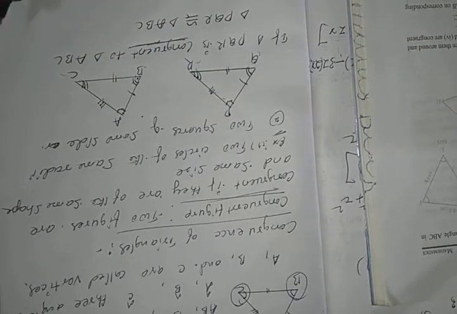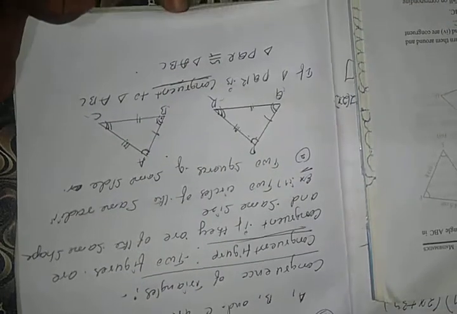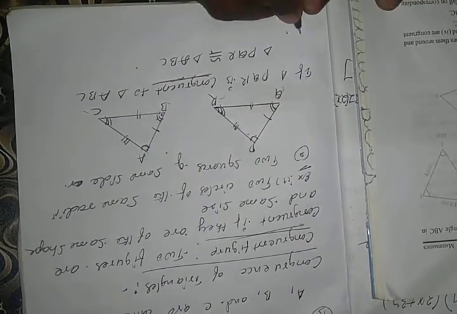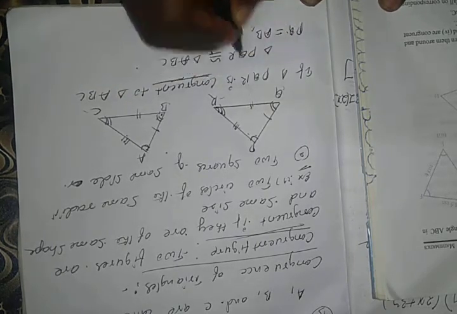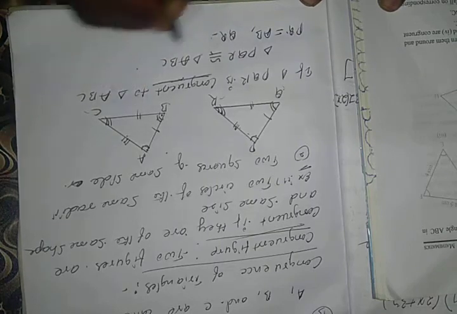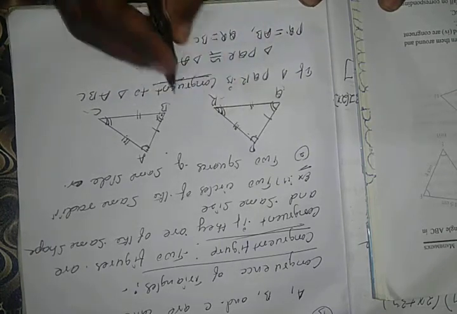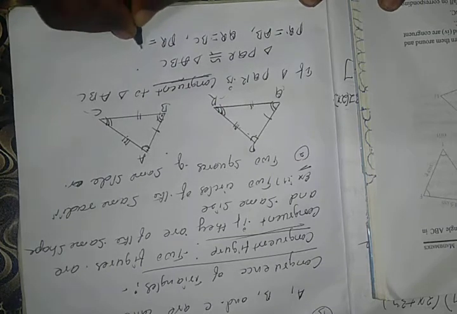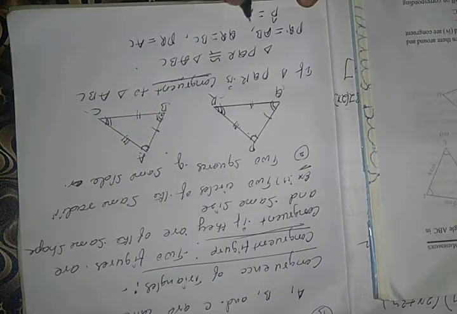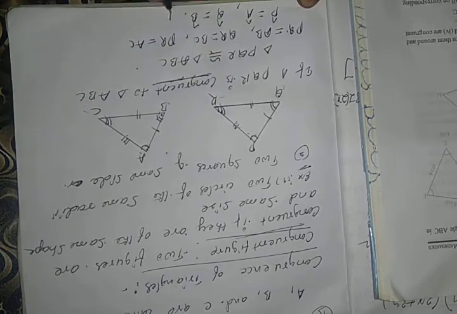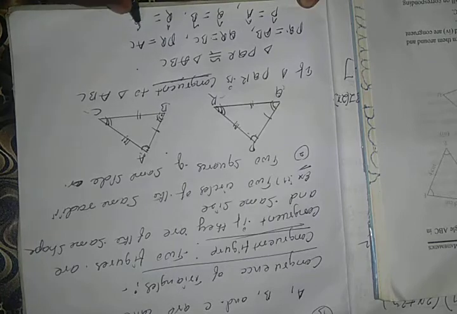Let us see. Side PQ is equal to AB, the second side QR is equal to BC, and the third side PR is equal to AC. These are the sides. And the angles: angle P is equal to angle A, angle Q is equal to angle B, and angle R is equal to angle C.